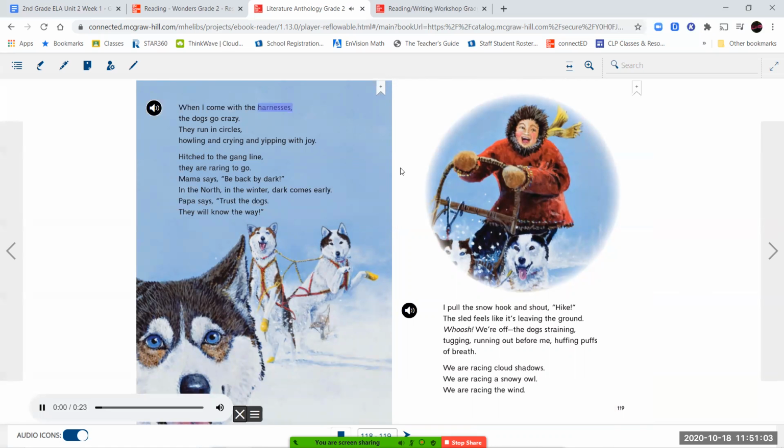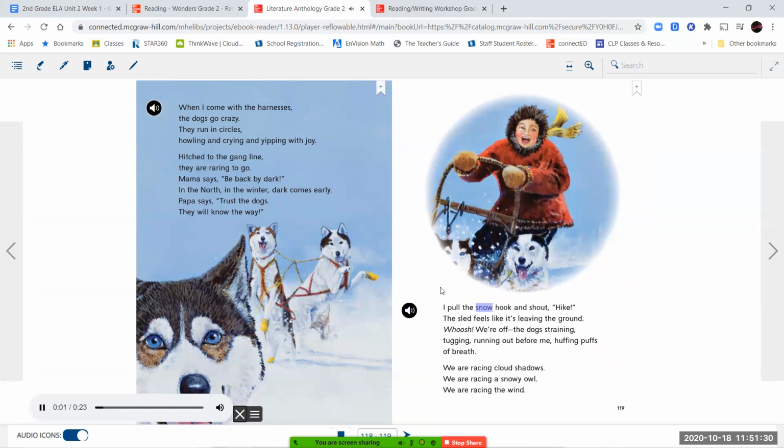When I come with the harnesses, the dogs go crazy. They run in circles, howling and crying and yipping with joy. Hitched to the gang line, they are raring to go. Mama says, "Be back by dark." In the north, in the winter, dark comes early. Papa says, "Trust the dogs, they will know the way."